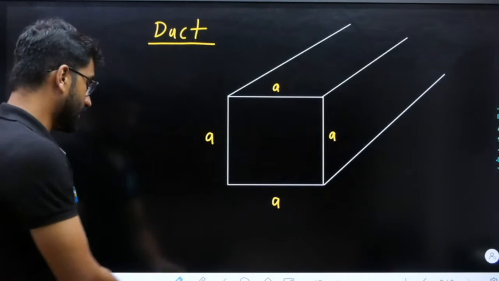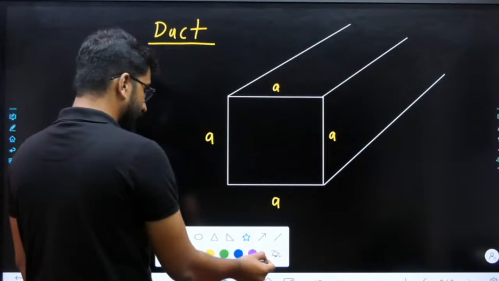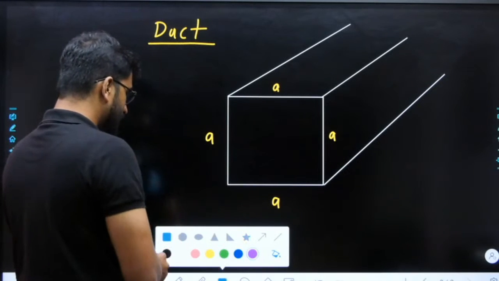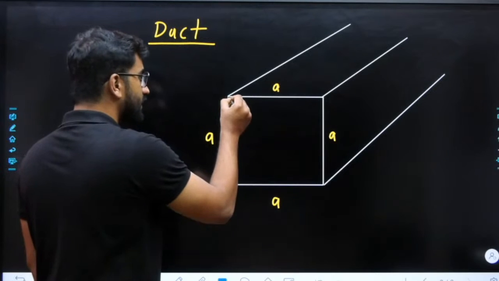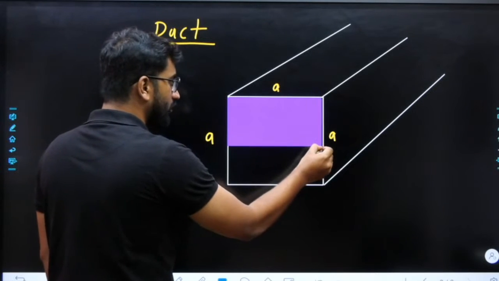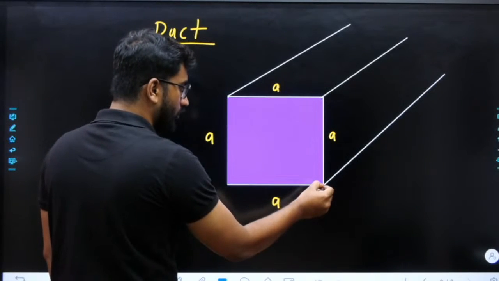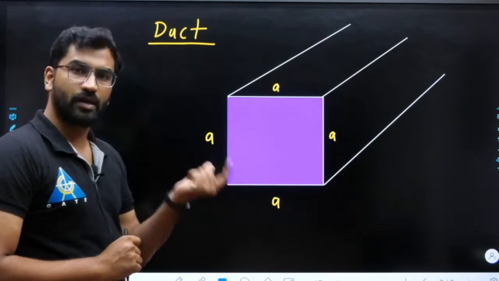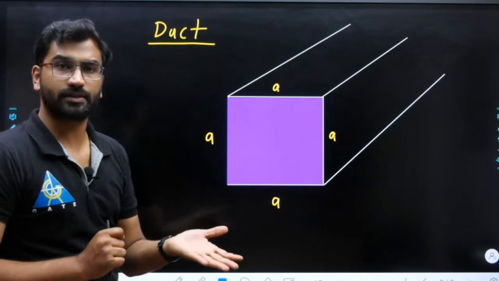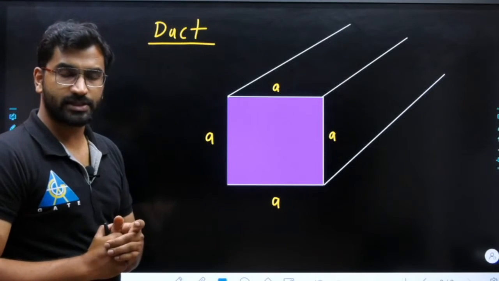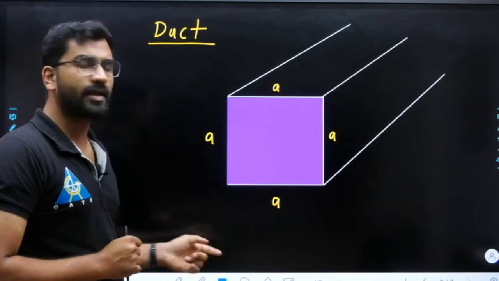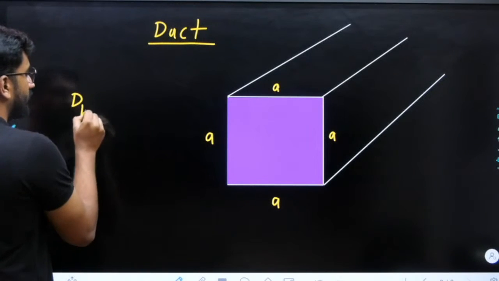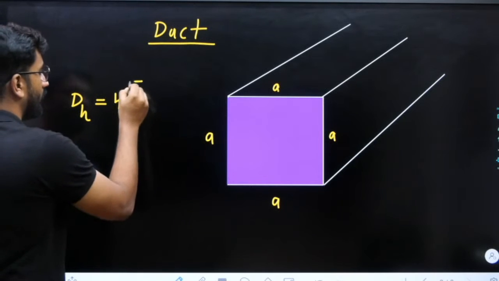So area will be A square. So let us check now which area you will be having the flow. That is, through this particular area you will be having flow, right? So whatever shaded region, this region will be the cross-sectional area for the duct. So what will be that area? A square.